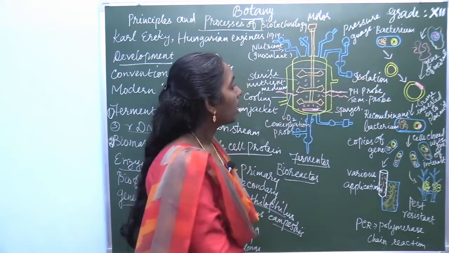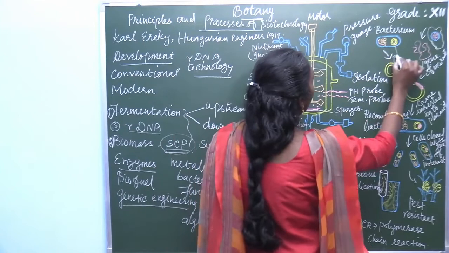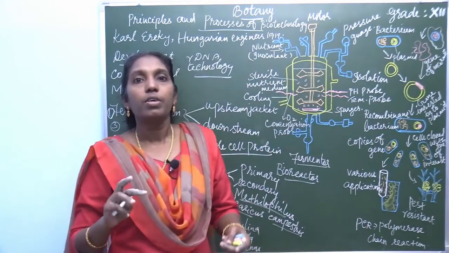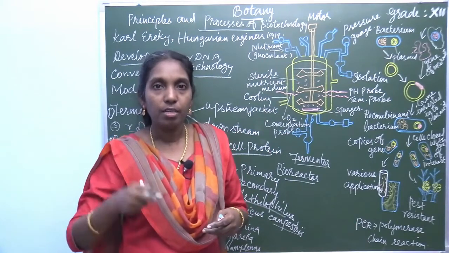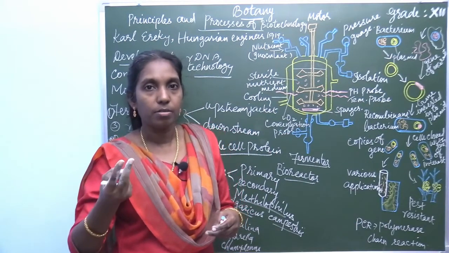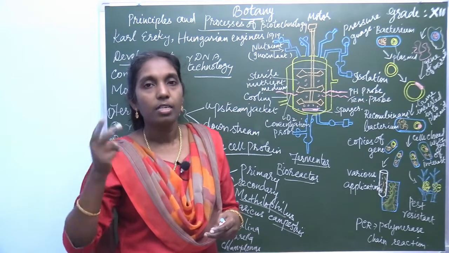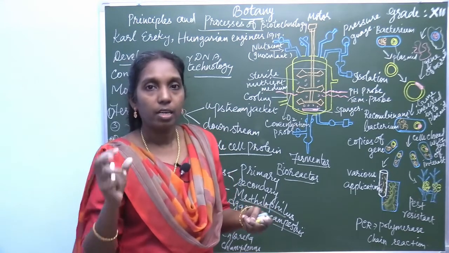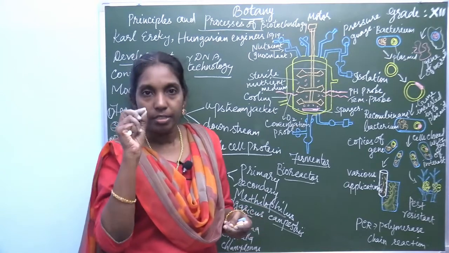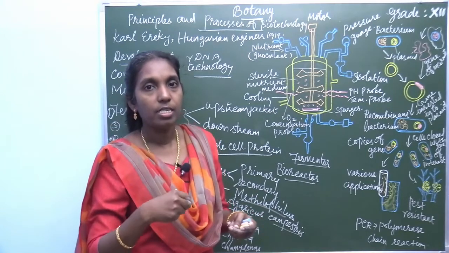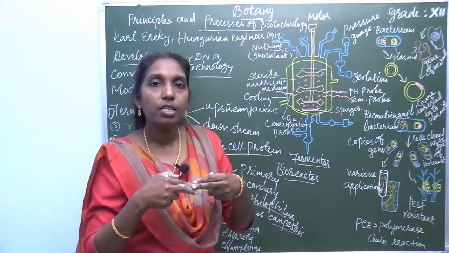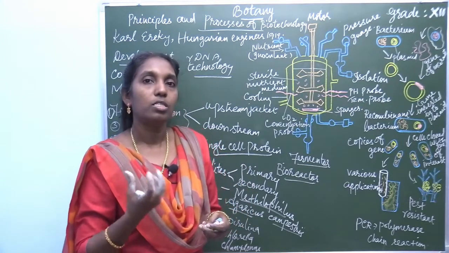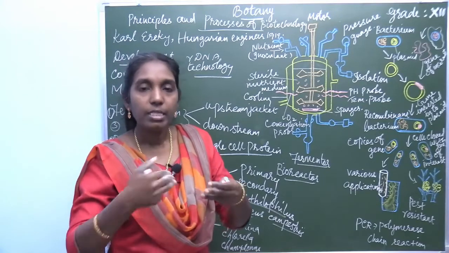So this plasmid is very useful. Because we are isolating a gene of interest from a desired organism, either plant or animal or human, any cell, a particular gene is isolated and introduced into a vector. Vector is called a cloning vehicle. So it can be transferred.